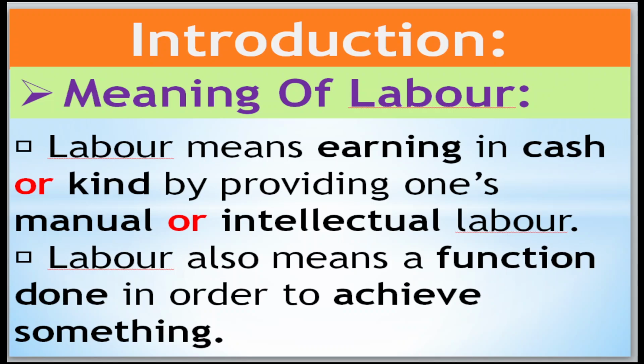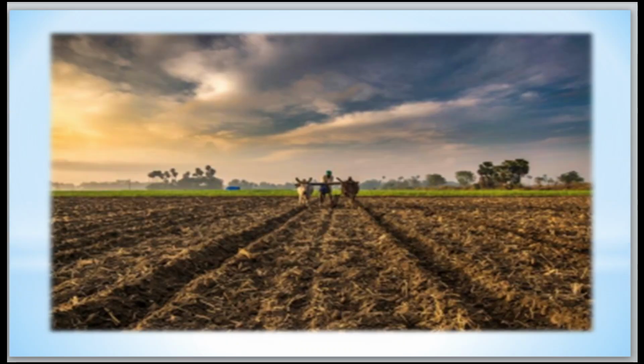One more way to say it: a function done in order to achieve something is called labor. Here the laborer was working, and because of his manual work he will get the benefit.